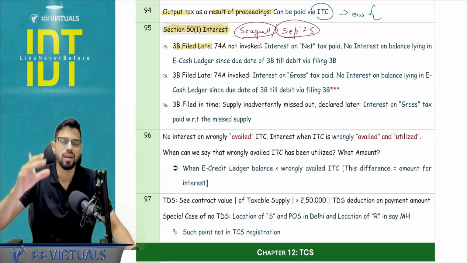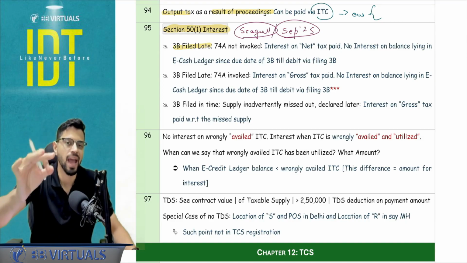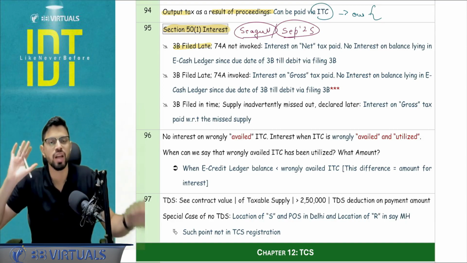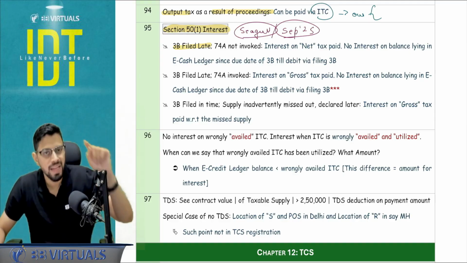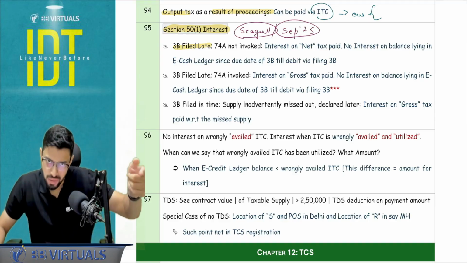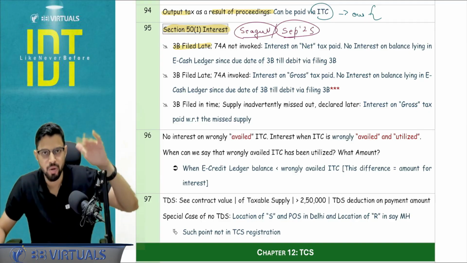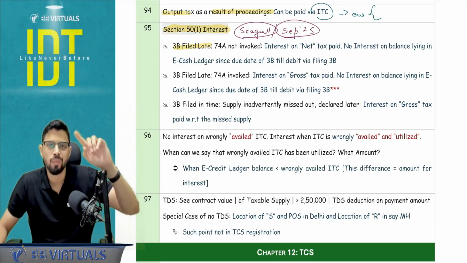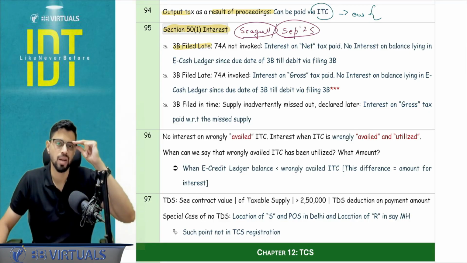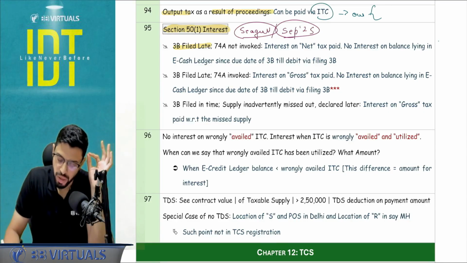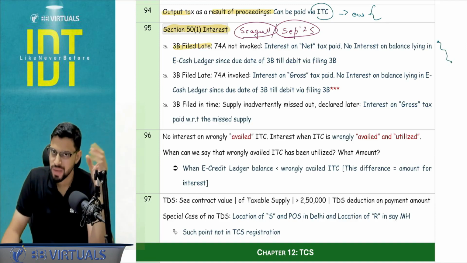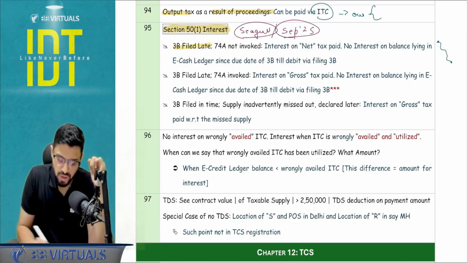In this case, my interest will be charged on the net cash liability paid, meaning whatever I'm paying via the e-cash ledger, not through the e-credit ledger. In the e-cash ledger also, one amount I will be deducting for the purpose of interest calculation: the amount which is lying in the e-cash ledger from the due date of the 3B till the filing of the 3B. So basically that amount was already with the revenue, so I will not be paying interest on that. So this is one case.